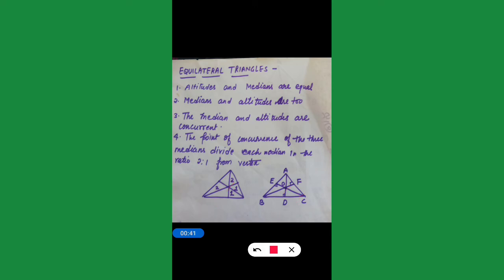Now the next point: the point of concurrence of the three medians divides each median in the ratio 2:1 from the vertex. If we measure these medians from the vertex, the ratio will be 2:1. The upper portion will be 2, suppose, and the lower portion will be 1. If the upper portion is 4 and the lower portion is 2, the ratio is still 2:1. So the ratio from the vertex to the concurrence point, and to the opposite side, will be 2:1.